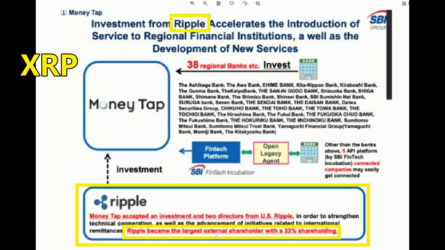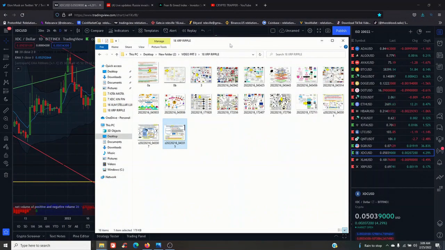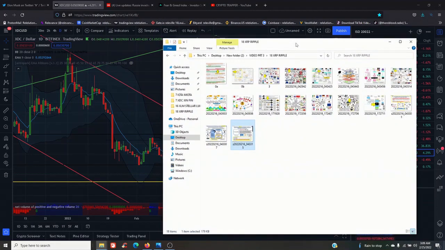Ripple became the largest external shareholder with a 33% shareholding of MoneyTap. Look them up, guys. Look who they are. It's way too much for me to explain right now, but that's major. A 33% shareholder of MoneyTap. All right, that about gets it through, guys. That's all of the screens and the blueprints that I've been wanting to show you in the 3-part series.